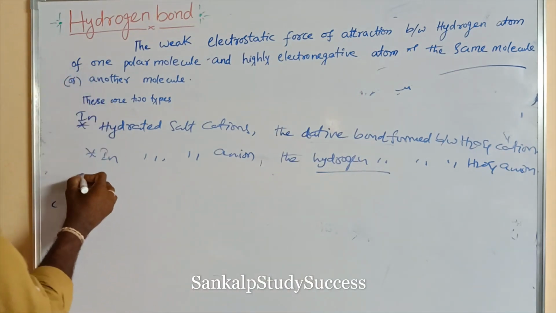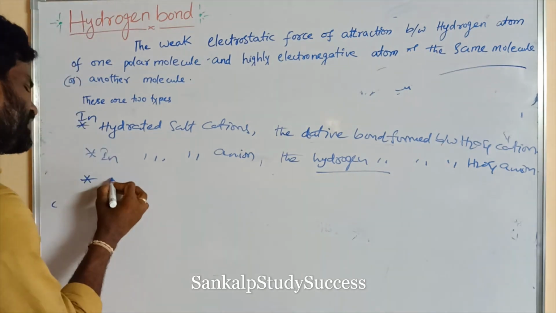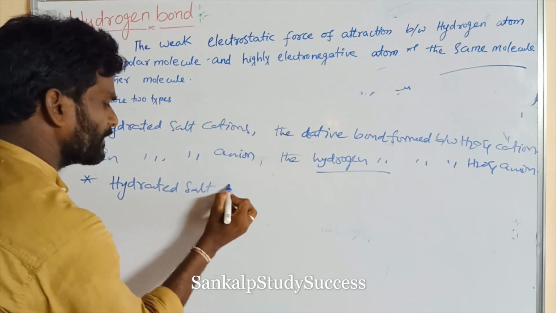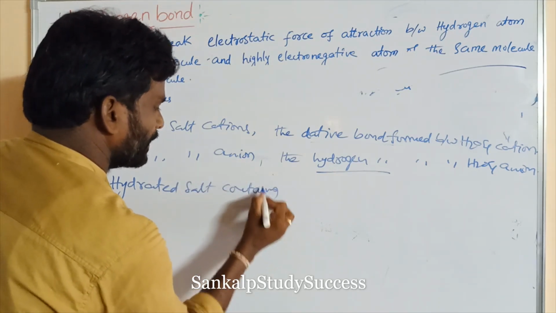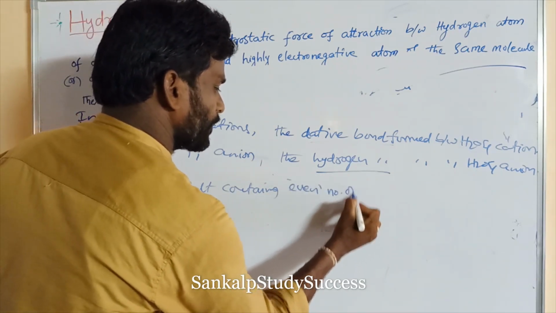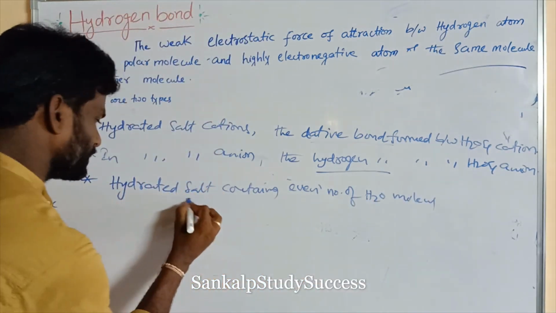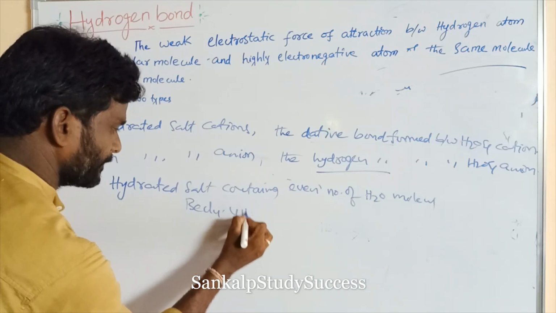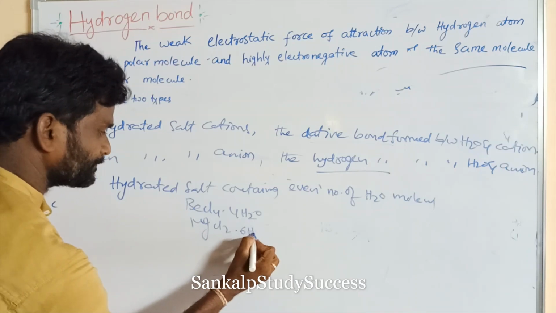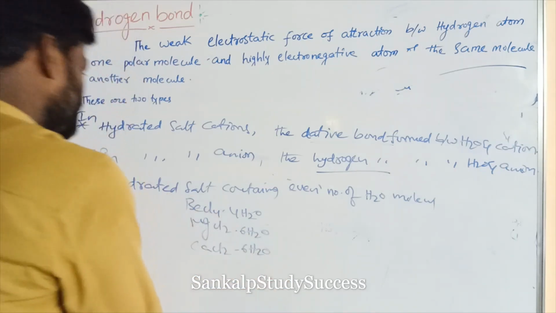Next, hydrated salts containing an even number of water molecules, like BeCl2 4H2O, MgCl2 6H2O, CaCl2 6H2O, right? These are hydrated salts.